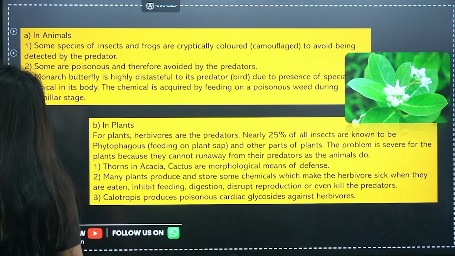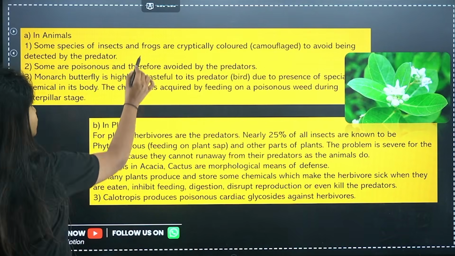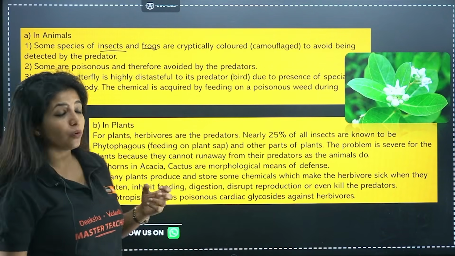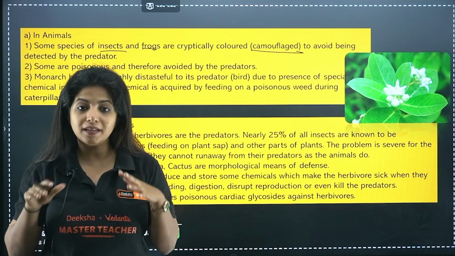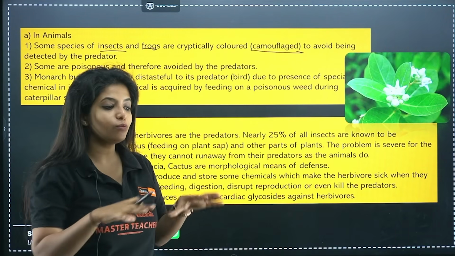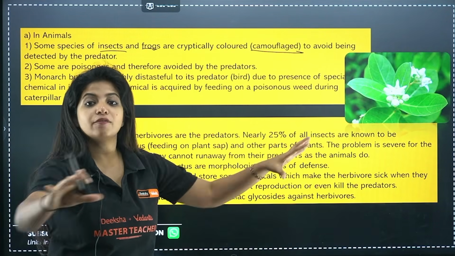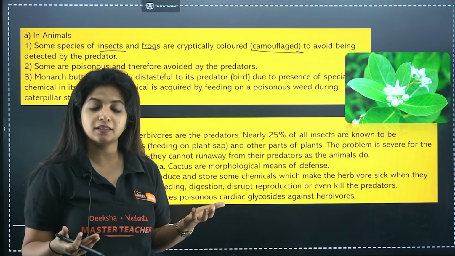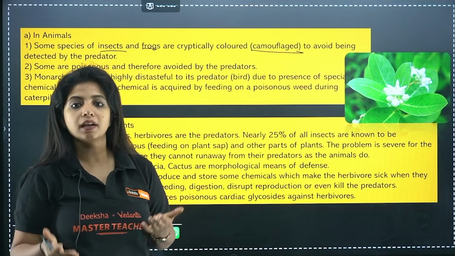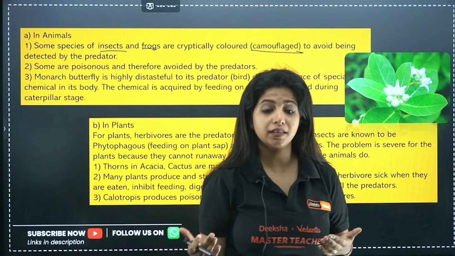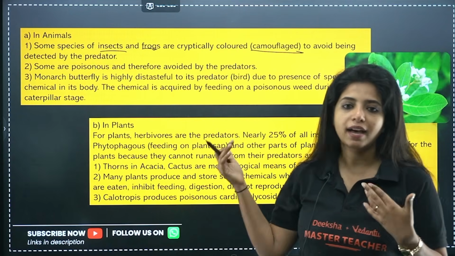In the case of animals, my dear children, you might have heard about frogs and insects. They show one very important thing, that is camouflaging. That means, for example, a frog will be green in color. It goes beside an area which is also green. So can you spot the frog easily? No. So it avoids being detected by the predator by the process of camouflaging.